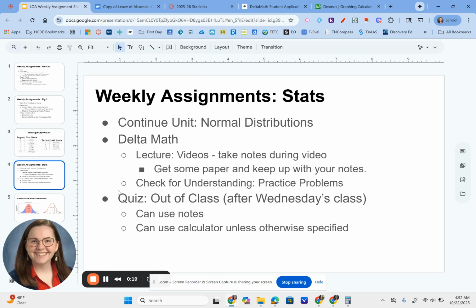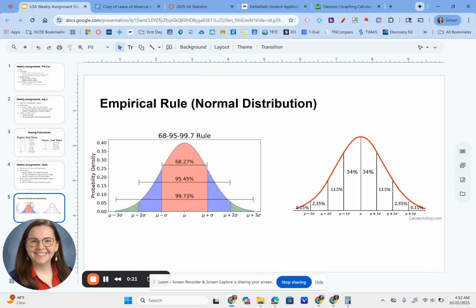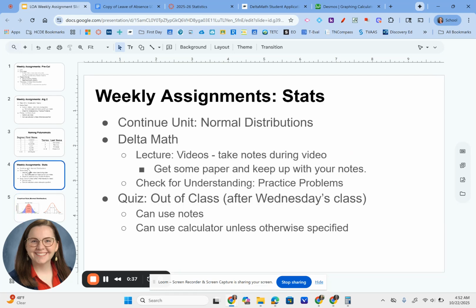If you were not here the day that we did that, I'm going to put this on the screen. You'll need to pause the video here and jot this down in your notes about the normal distribution curve with the empirical rule of 68, 95, 99.7. What's really important are these individual percentages, this curve that's on the right side. So make sure to get that down if you don't have that foldable.